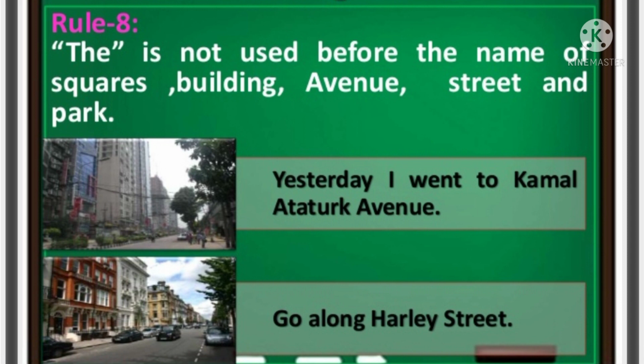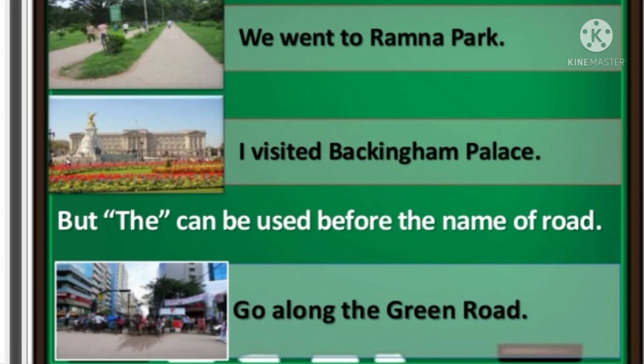Before the names of these buildings, squares, etc., we don't use the definite article. I told you for historical buildings we use it, but for other buildings we don't use it. We went to Ramna Park. I visited Buckingham Palace. But "the" can be used before the name of roads. For example, go along the green road.